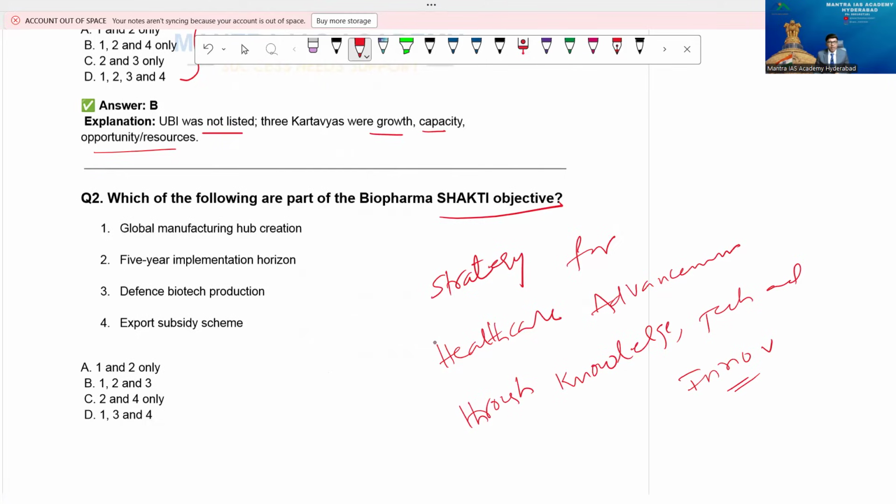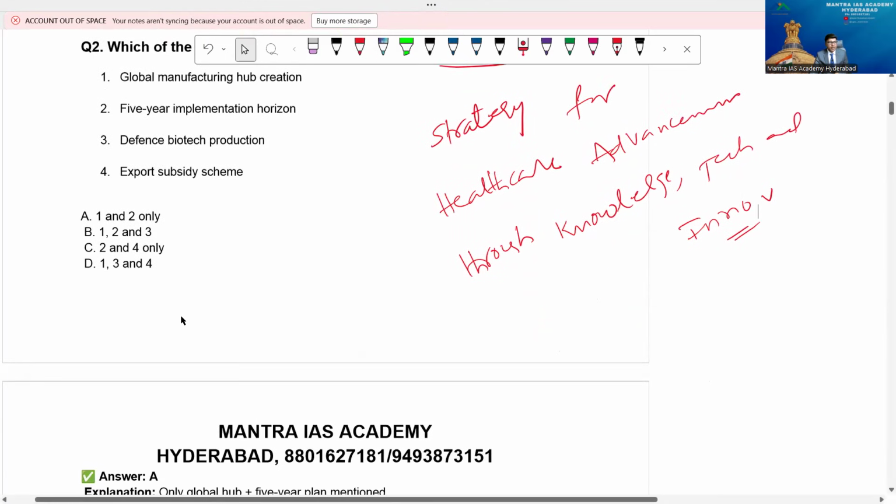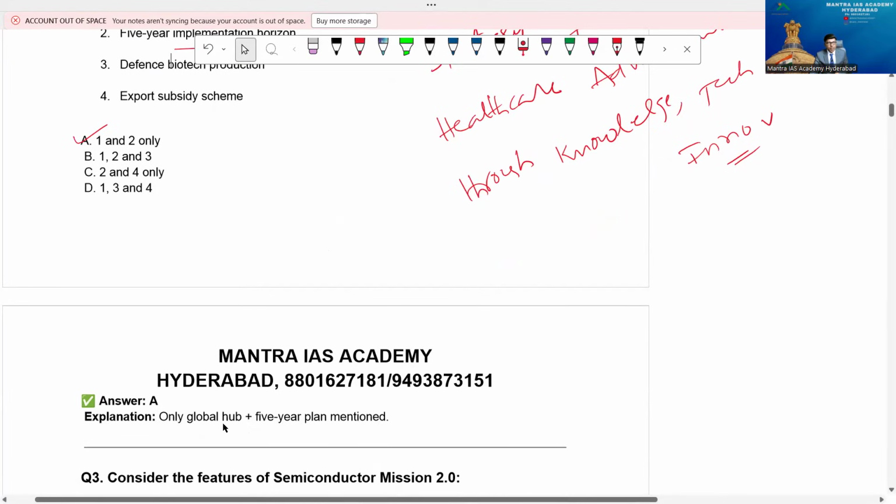Which of the following are part of the Biopharma SHAKTI objective? One, global manufacturing hub creation. Two, 5-year implementation horizon. Three, defense biotech production. Fourth is export subsidy scheme. Which of the following are correct here? 1 and 2 only, 1, 2, and 3, 2 and 4, or 1, 3, and 4. The answer is 1 and 2: global manufacturing hub creation and 5-year implementation horizon. So 1 and 2 are exactly correct. Only the global hub and 5-year plan are mentioned in the budget.